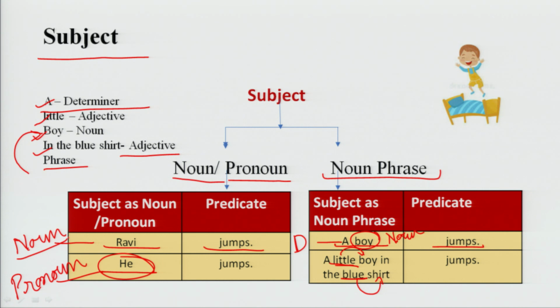In this way we can say a subject may be a noun or pronoun, or sometimes a noun phrase may also be the subject.